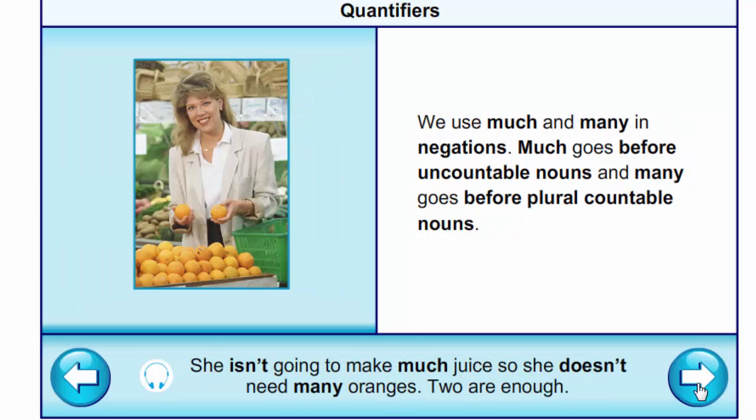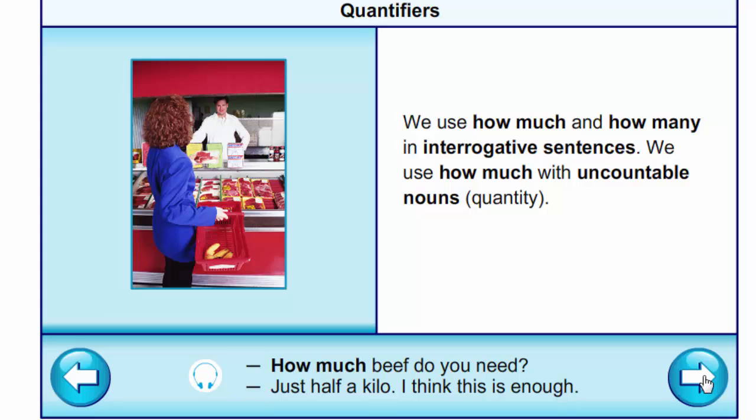We use much and many in negations. Much goes before uncountable nouns and many goes before plural countable nouns. She isn't going to make much juice, so she doesn't need many oranges. Two are enough. We use how much and how many in interrogative sentences. We use how much with uncountable nouns. How much beef do you need? Just half a kilo. I think this is enough.